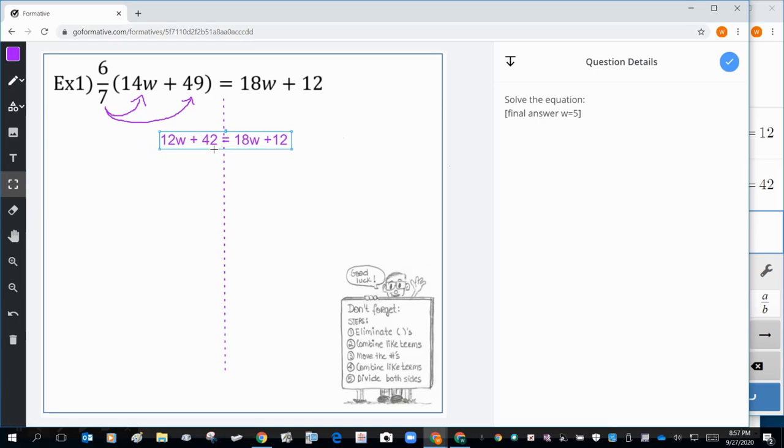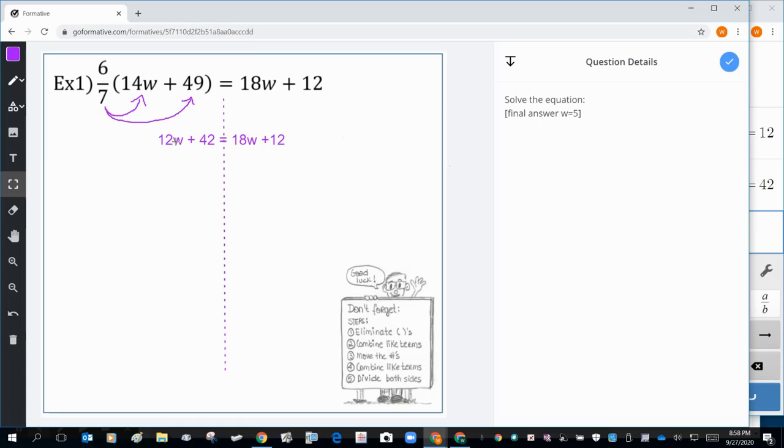Here we go. And we're ready for the second step. So we just eliminated parentheses. Now combine like terms. When I look over here, there's nothing that I can combine on this side and nothing that I can combine on the other side. So let's go ahead and skip step 2 and go to step 3, which is move the numbers.